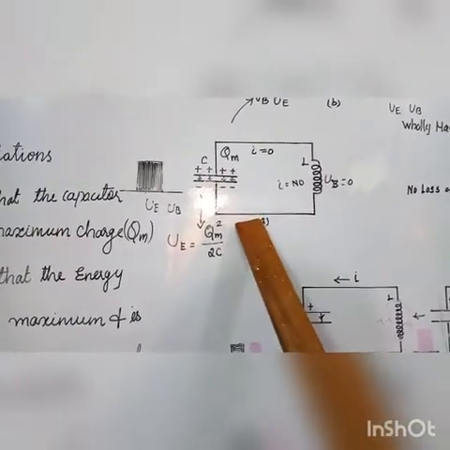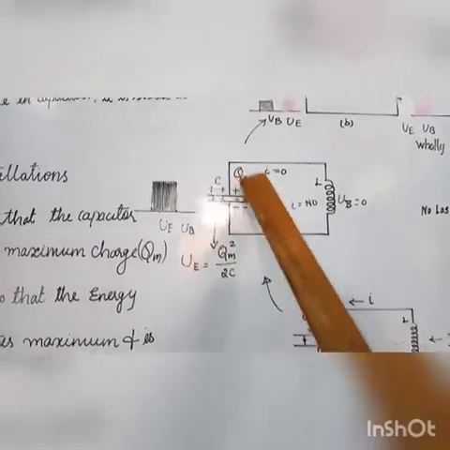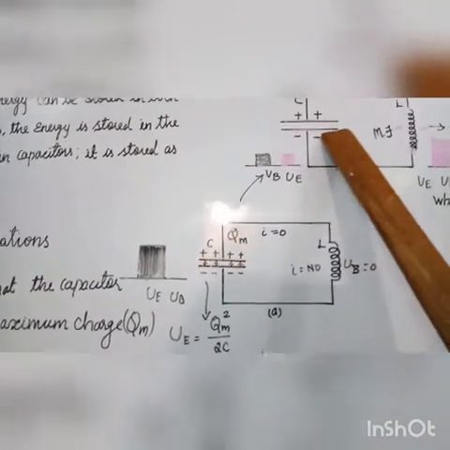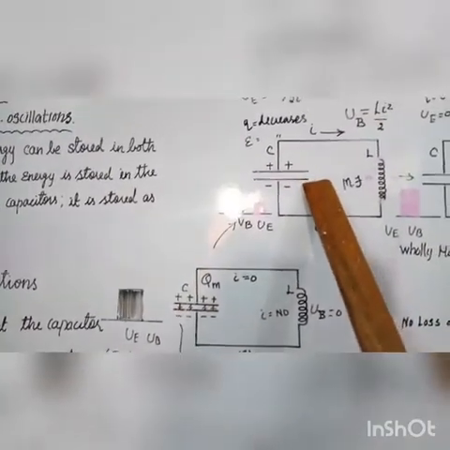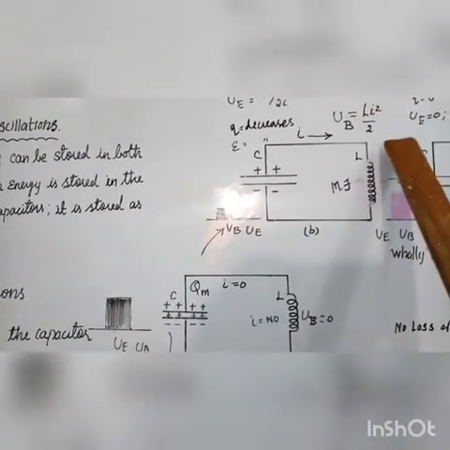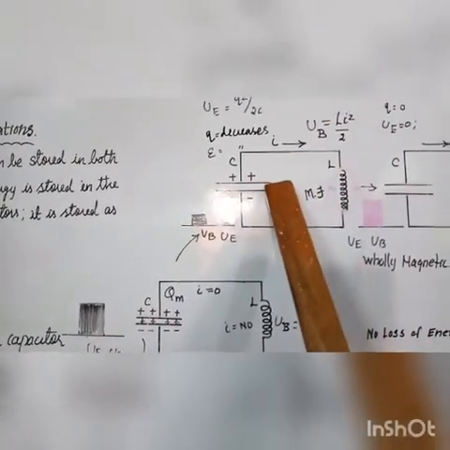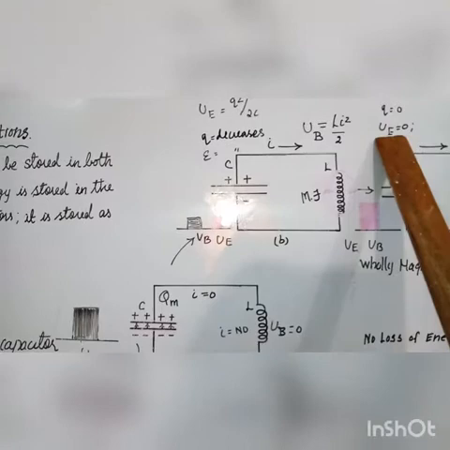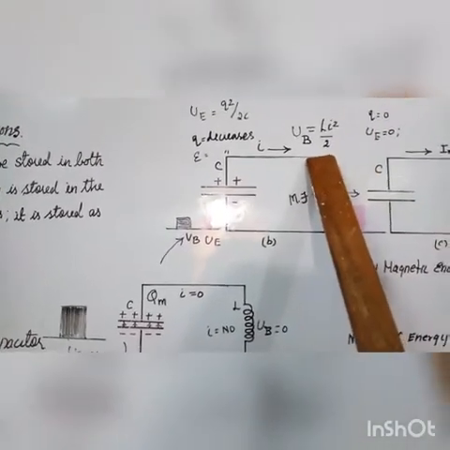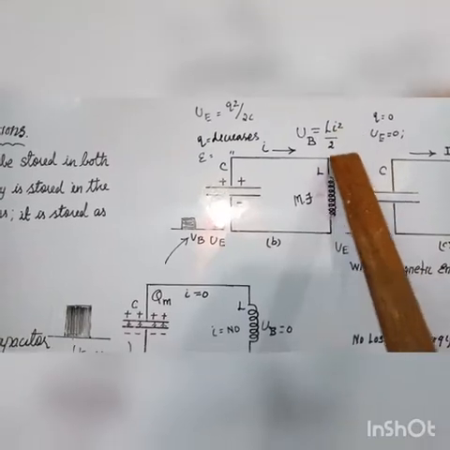The capacitor now begins to discharge through the inductor, and a current I is established. The current flows in the clockwise direction. This current produces a magnetic field around the inductor, and the energy stored in the inductor is given by UB is equal to L i square divided by 2.